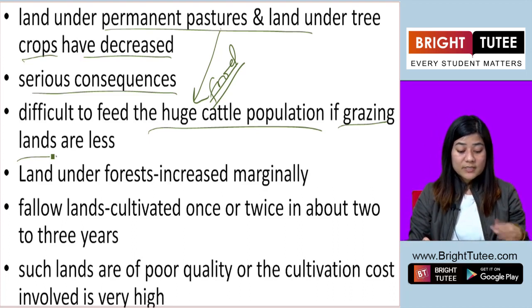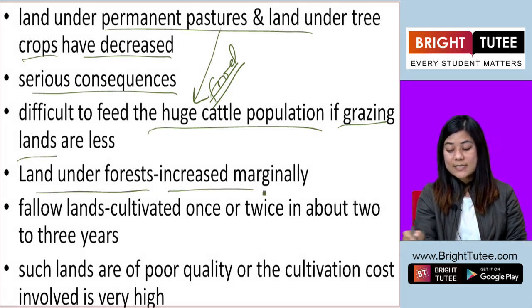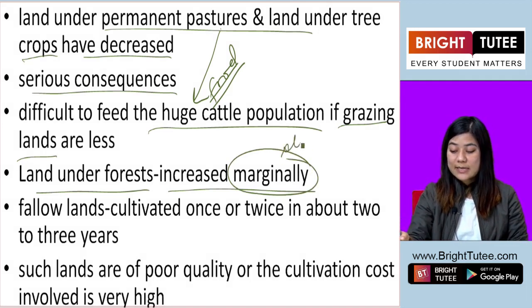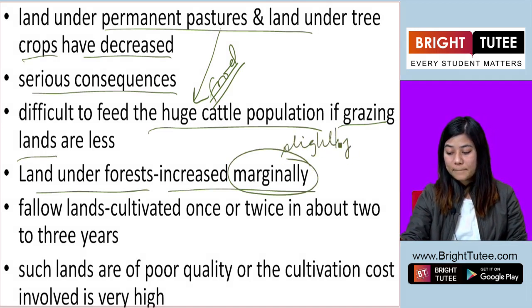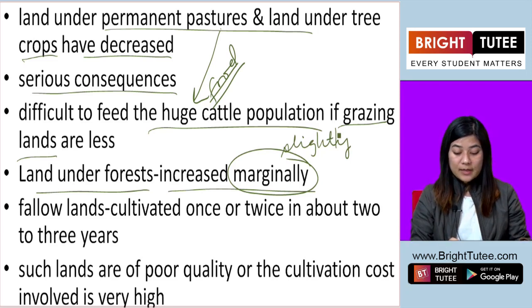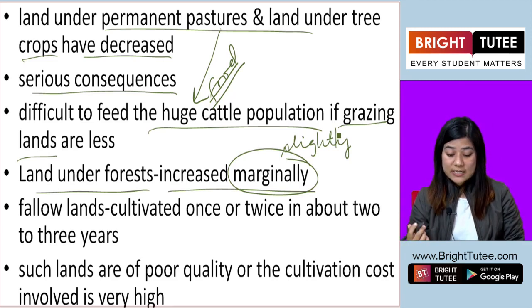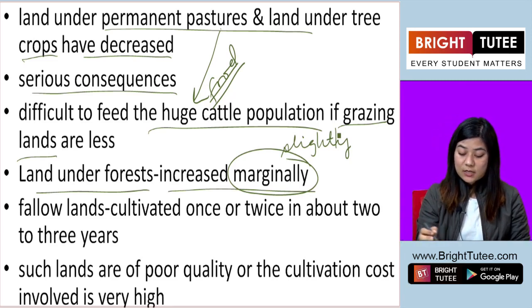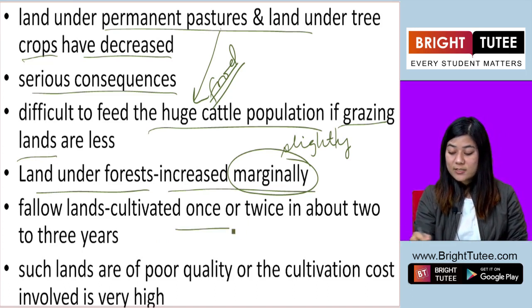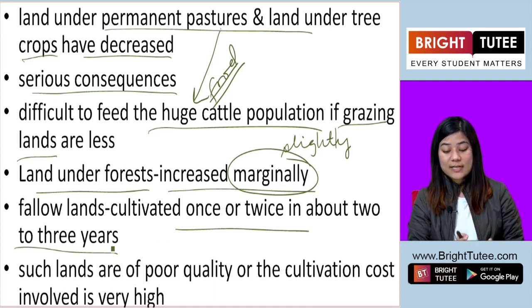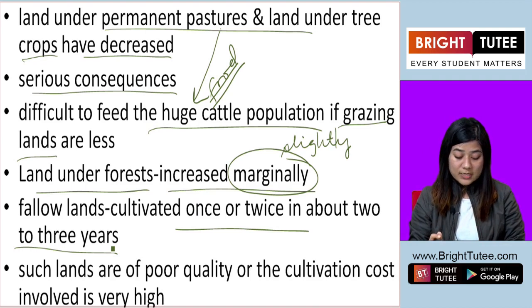But from the same diagram, we can also see that the land under forests has increased marginally, meaning slightly. And fallow lands are lands where cultivation takes place only once or twice in about 2 or 3 years.